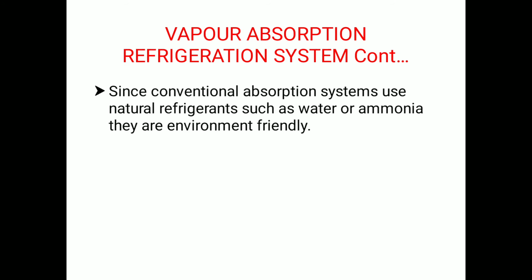If you take the vapor absorption refrigeration system, what is special compared to the vapor compression refrigeration system is the refrigerant. The conventional absorption system uses natural refrigerants such as water or ammonia, and they are eco-friendly too. In vapor compression refrigeration system, we use some organic refrigerants which cause damage to our environment. In vapor absorption system, the refrigerants are environmentally friendly.